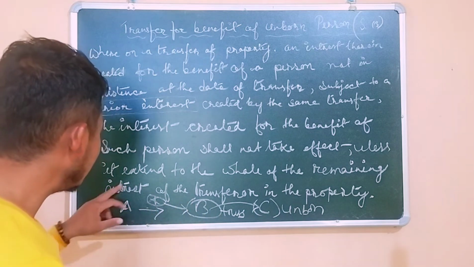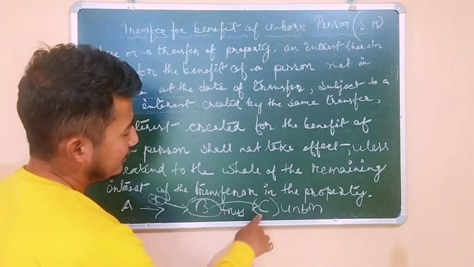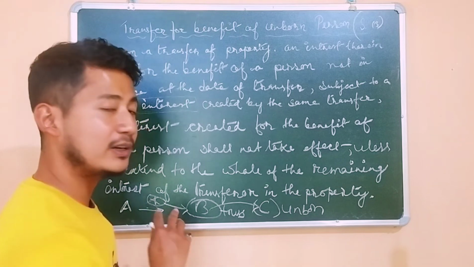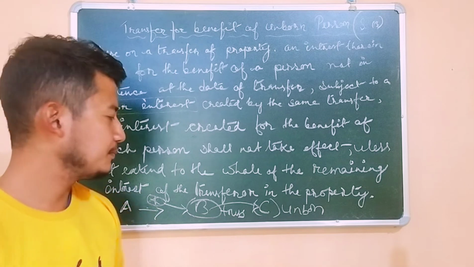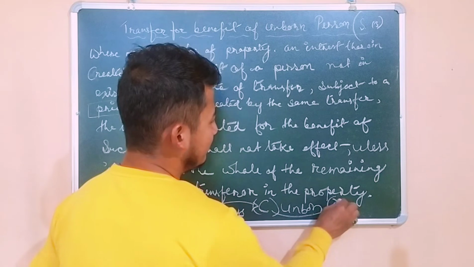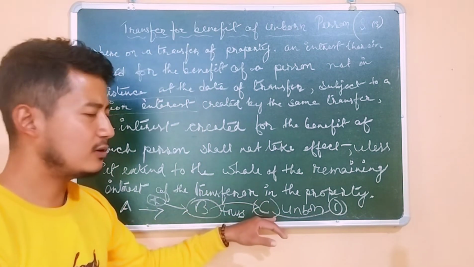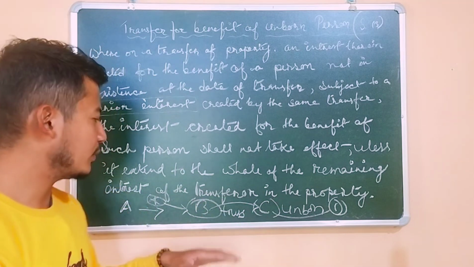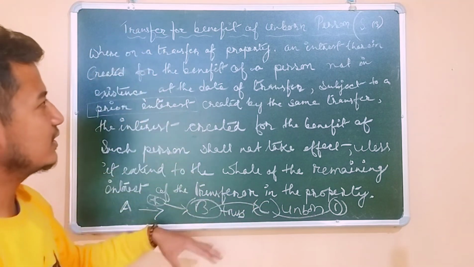Here A cannot impose a condition that C will have only a life interest, that he can enjoy the property throughout his life but after his life he cannot alienate it. A cannot make such a transfer. Nor can it be that during the lifetime of C and then after C the lifetime of D. These things cannot be done, because the moment he is born, he will get the entire right over the property, and the entire property goes into the hands of C. This is what section 13 is talking about.